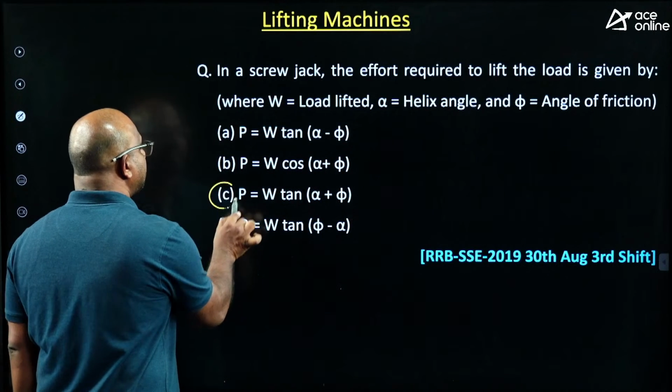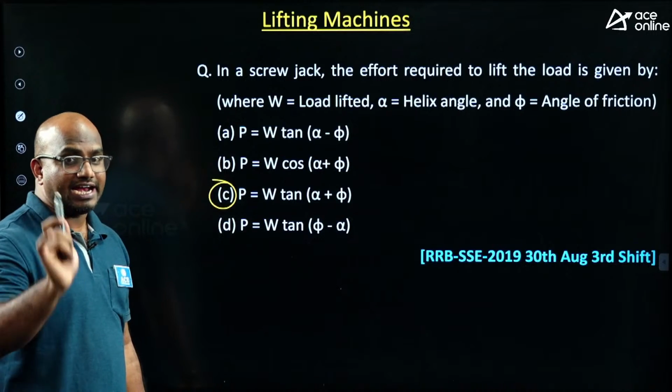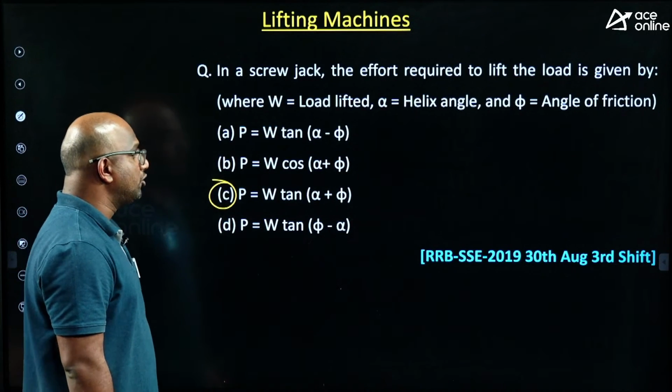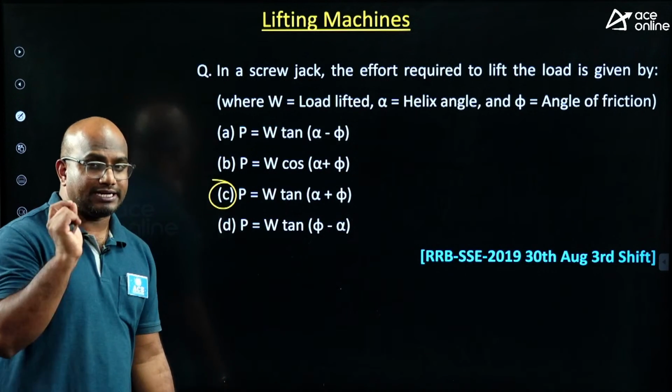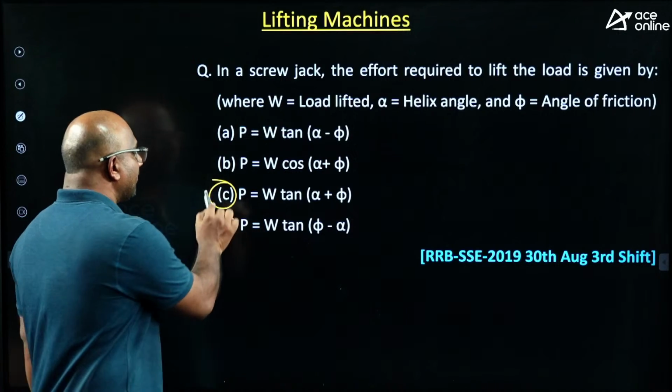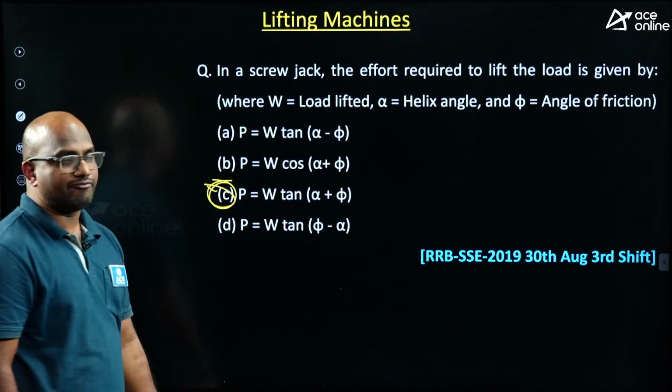The effort required is always the standard formula you have to remember: P equals W tan of alpha plus phi. I'm expecting a similar kind of question this year. Please mark this one, guys. W tan alpha plus phi.